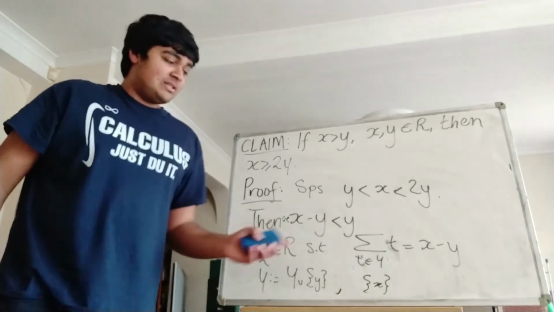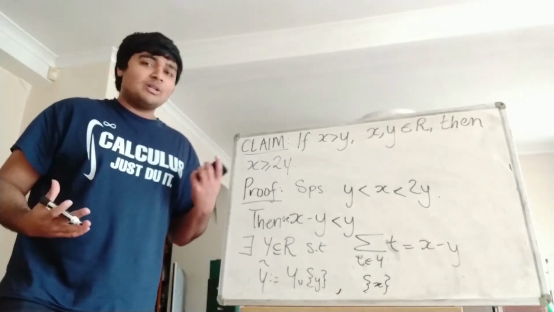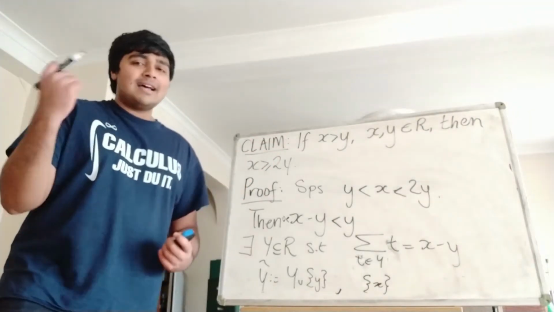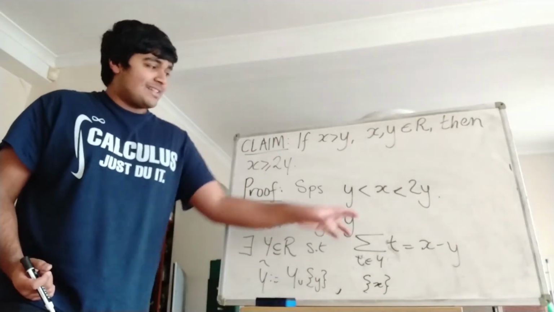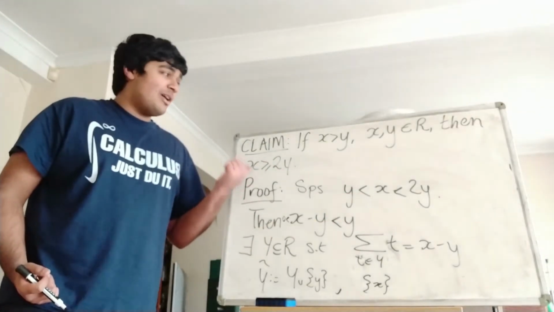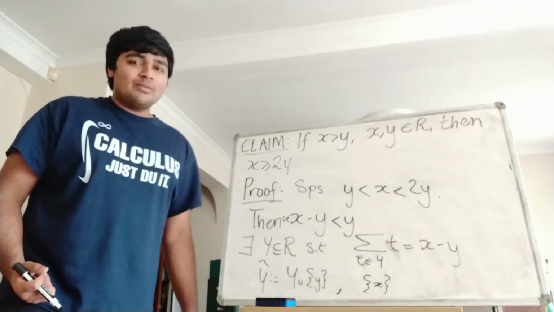Whenever we take any of these two sets and sum the elements in there, we're going to get x, but that's a contradiction because we know that every element in R can uniquely be expressed as the sum of elements in R. So x can't be less than 2y, so it follows that x must be bigger than or equal to 2y, and that proves this claim. Let me clean up the whiteboard and we'll continue with the proof.